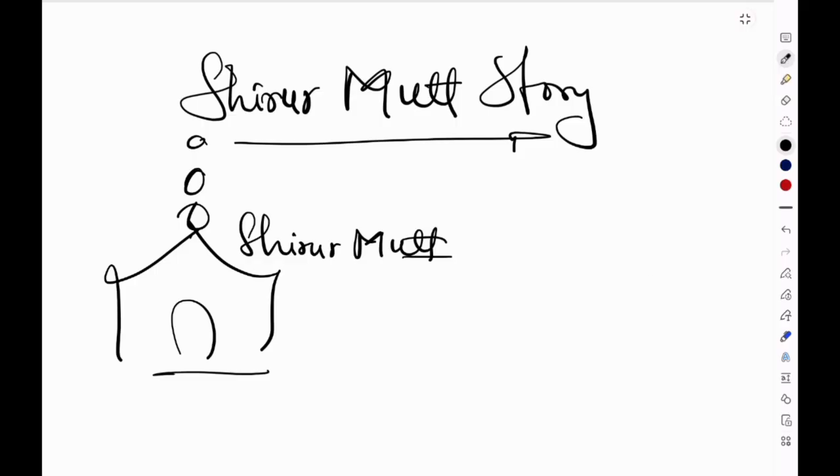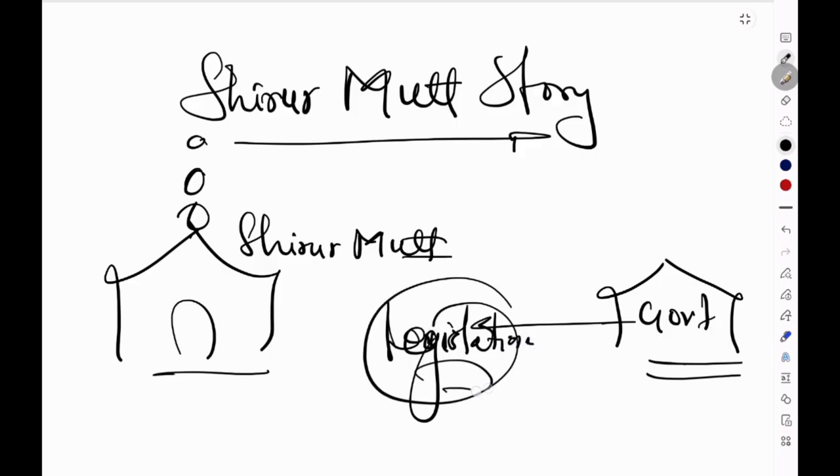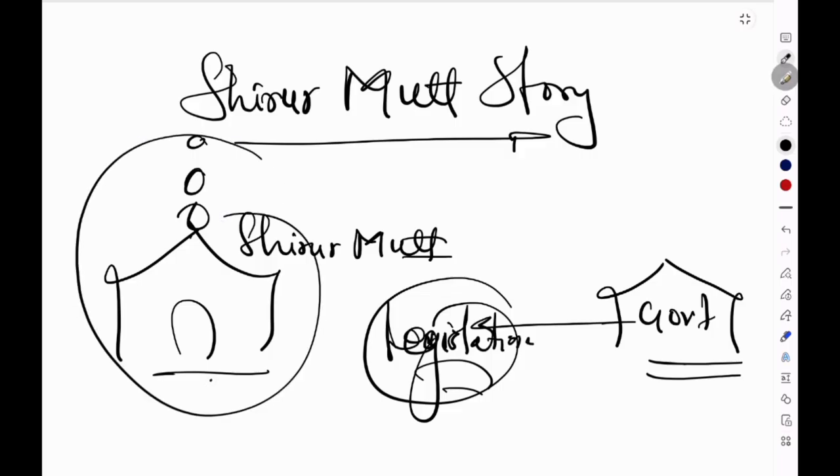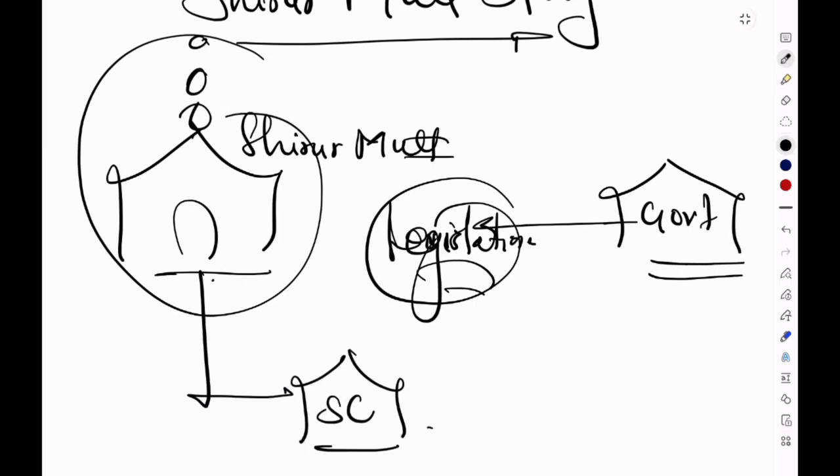The government enacted a legislation to regulate the Hindu religious institutions and their administration. But the Shirur Mutt challenged these provisions before the Supreme Court, and the case became the famous Shirur Mutt case. The question before the court was: what is a religious denomination?